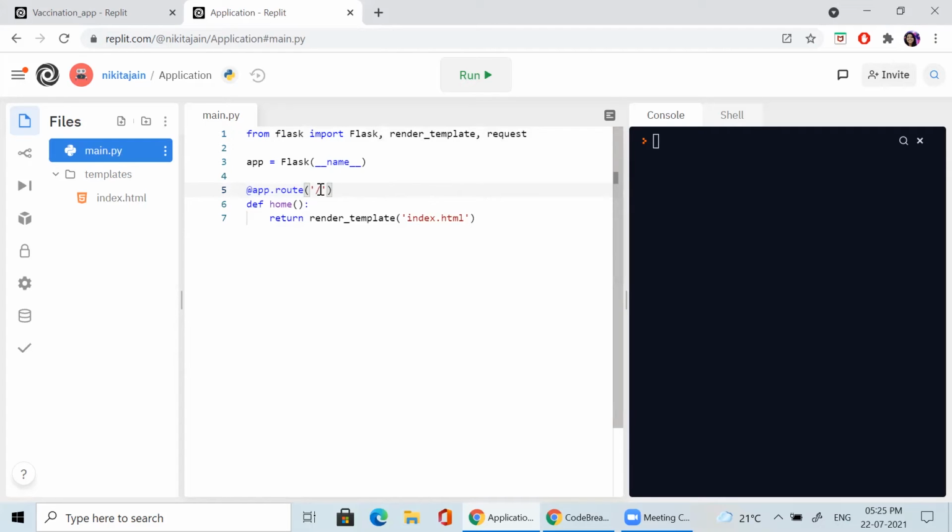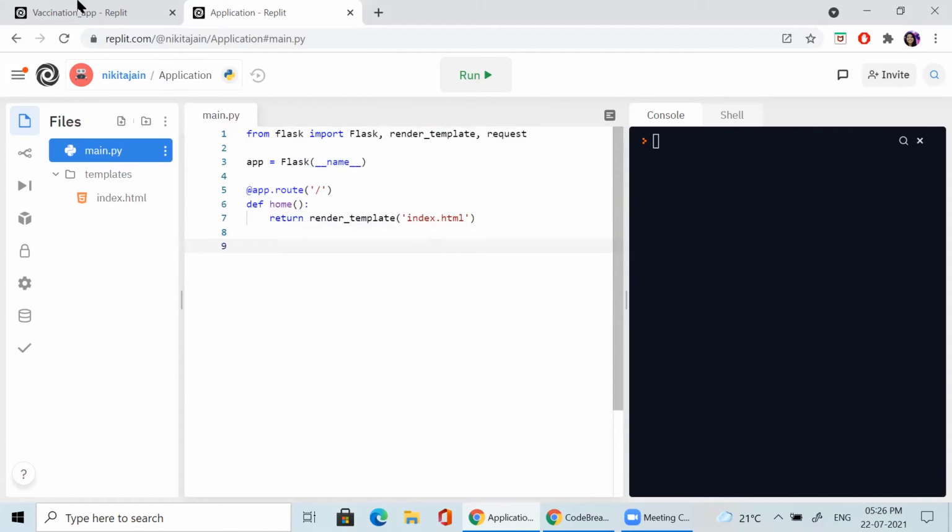You have to write this, and this is called home, and exactly after that is a function. You should know what a function is. A small home function is there, and inside this home function I am returning render_template, an inbuilt function which I am importing from the Flask library. Understood? Within this you give the index.html web page which you want to execute.